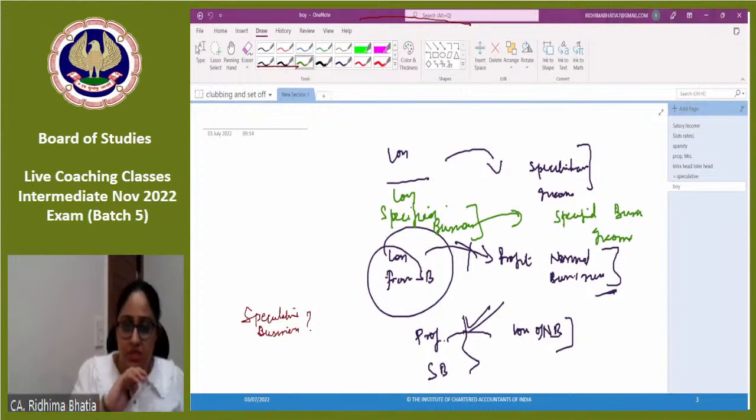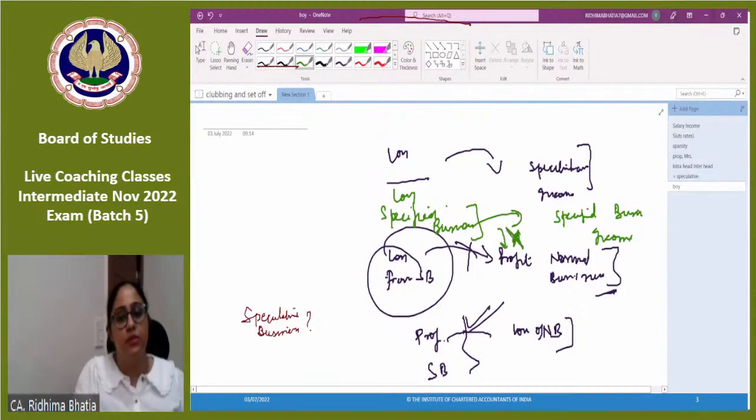I can adjust that. Okay. So loss from specified business can be adjusted with profit of specified business only. Loss from specified business cannot be adjusted with profits of normal business.